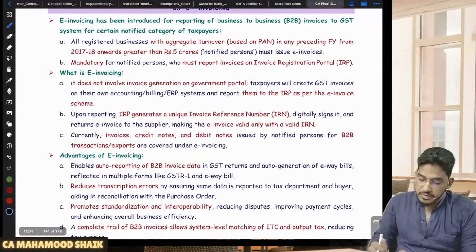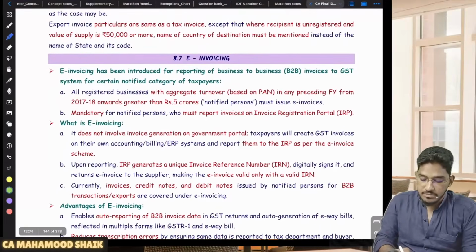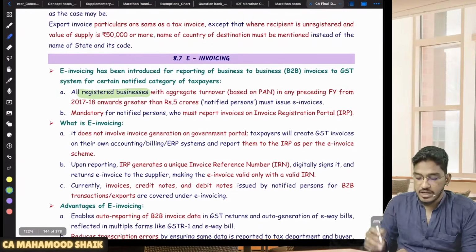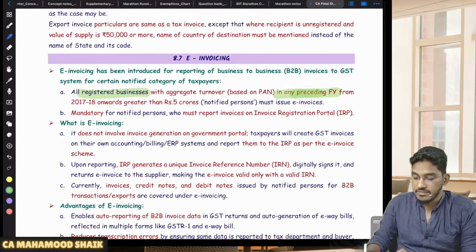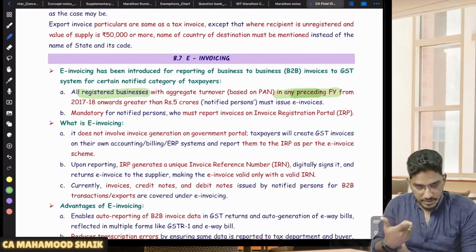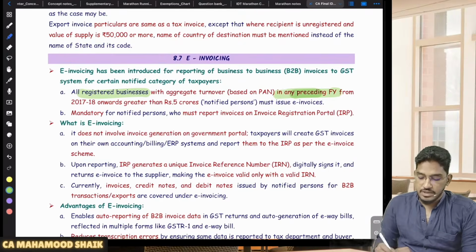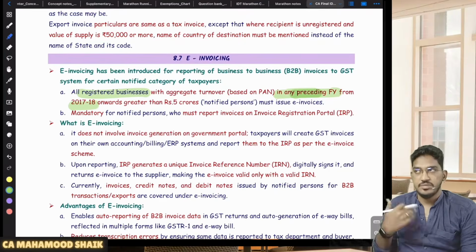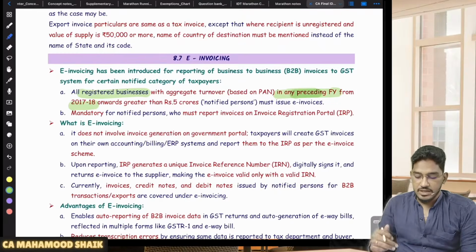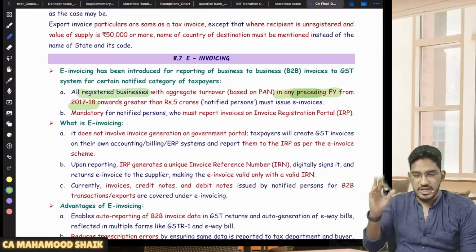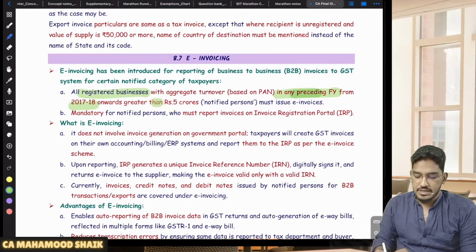For whom will it become applicable, sir? E-invoicing will become applicable to all such registered persons who have an aggregate turnover in any preceding financial year, not just the immediately preceding financial year, starting from the year 2017-18 onwards, that is, from the commencement of the GST Act. If their aggregate turnover in any preceding financial year has exceeded 5 crores, then they must issue e-invoices.